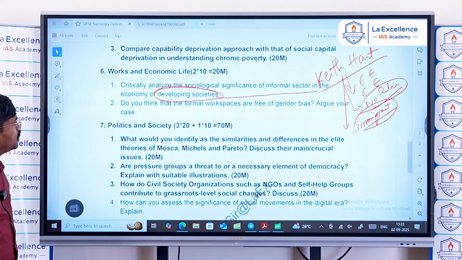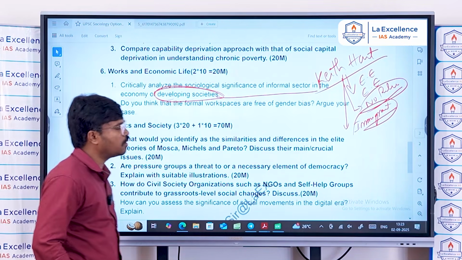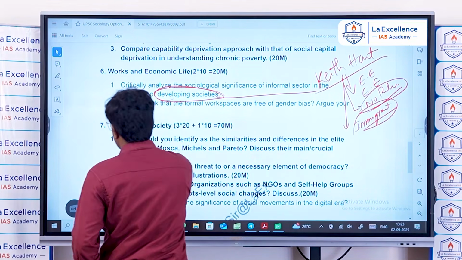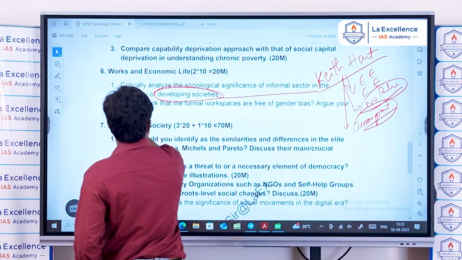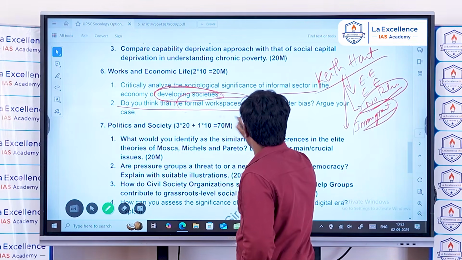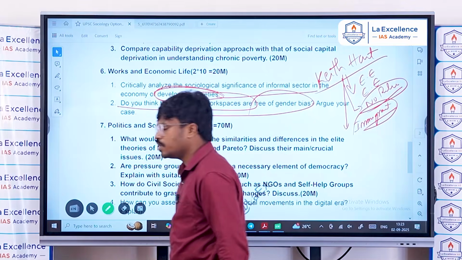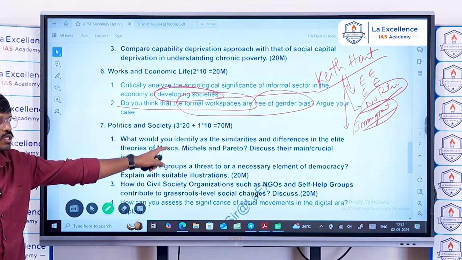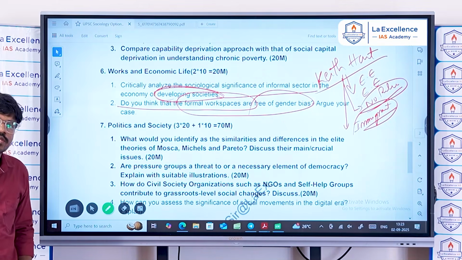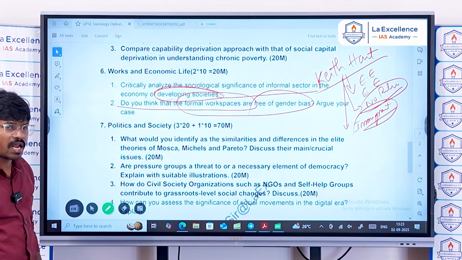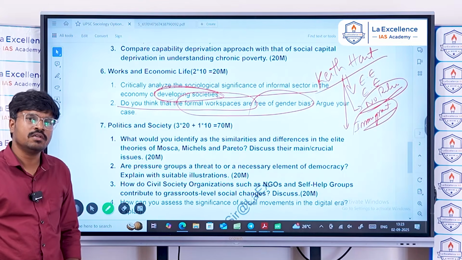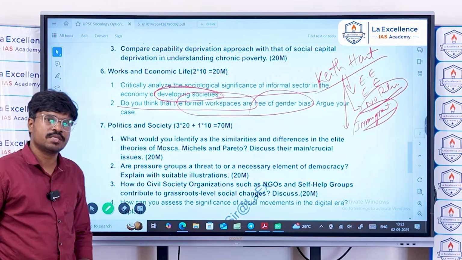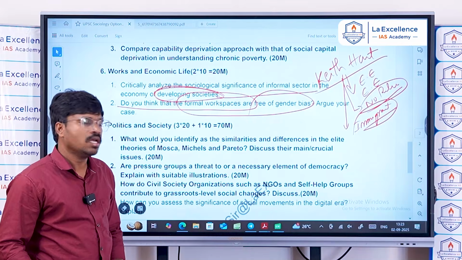And next, do you think that formal workspaces are free of gender bias? Argue your case. This is an easy question. Formal workspaces are organized using rules and regulations.